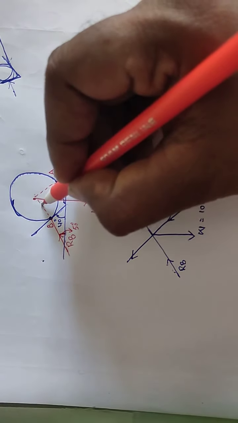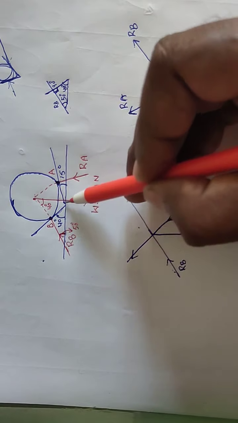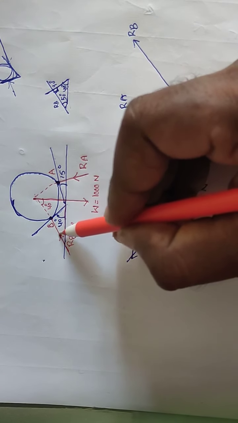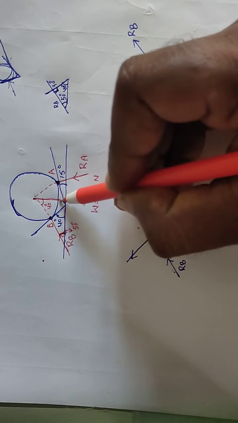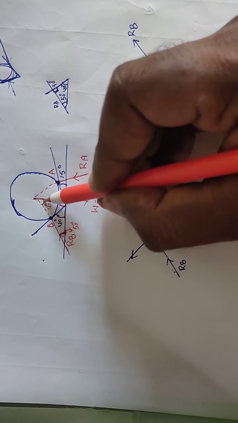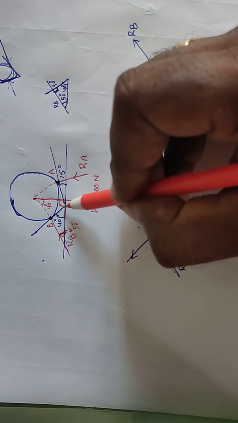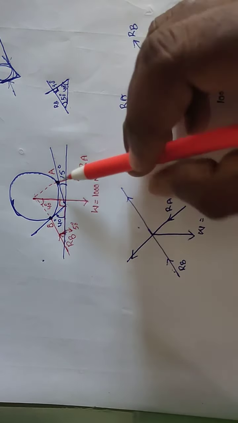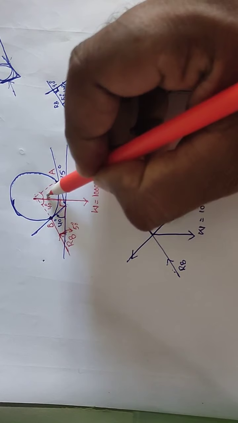From this red color triangle, from this big triangle, we calculated this angle is 50 degrees. This is 50 and this is 90, so automatically it will become 40 degrees. So whatever the 40 degrees angle this side of the triangle makes with the horizontal, the same 40 degrees will come here also. And if this side is 15 degrees, this angle will also become 15 degrees.